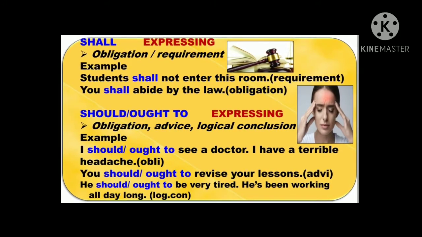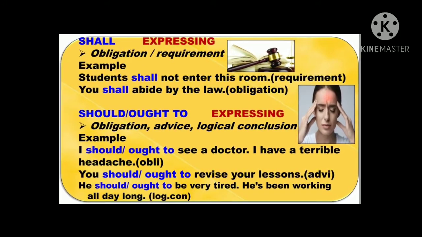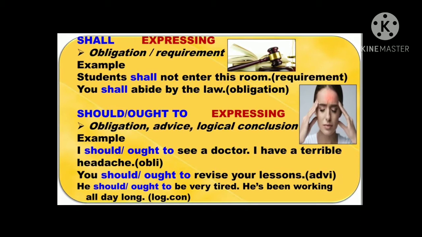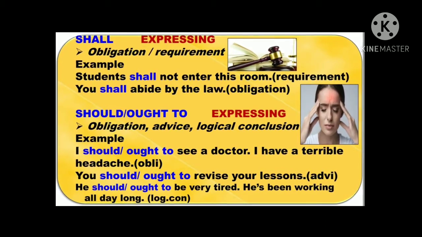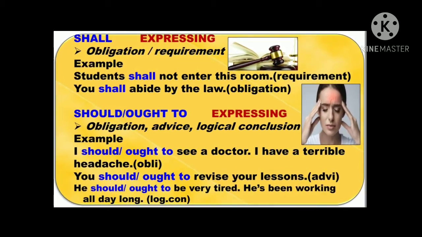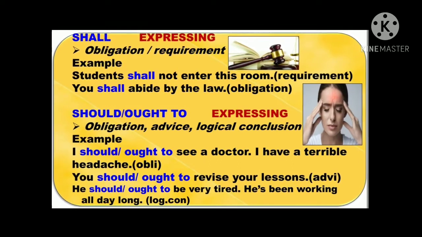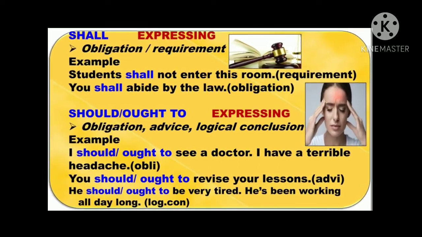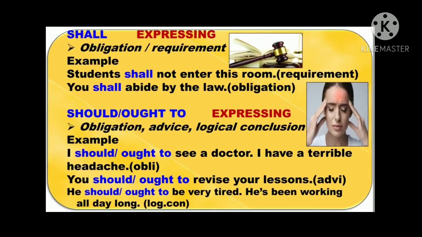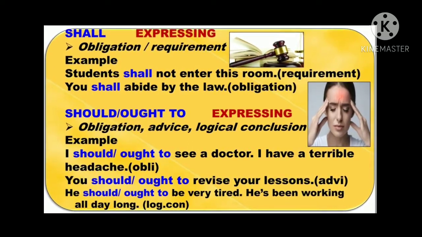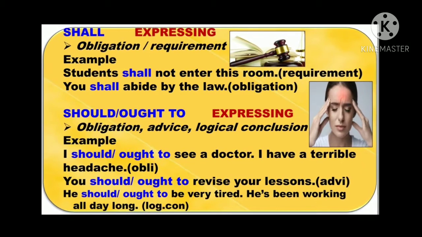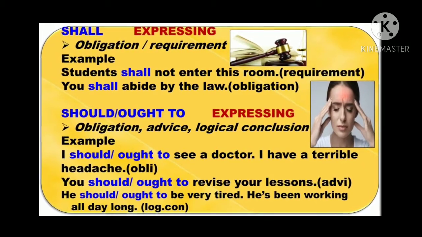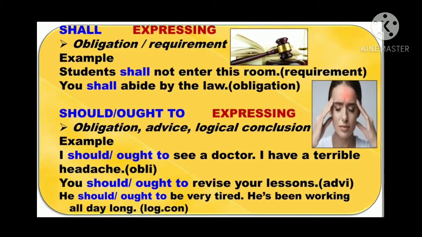Got it? And the next one is should or ought to. These two modal auxiliary verbs are expressing obligation, advice, and logical conclusion. Look at the examples. I should or ought to see a doctor. I have a terrible headache. Here, should or ought to is used to show obligation, right?